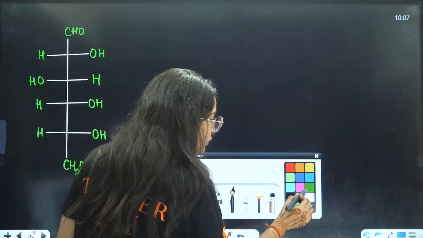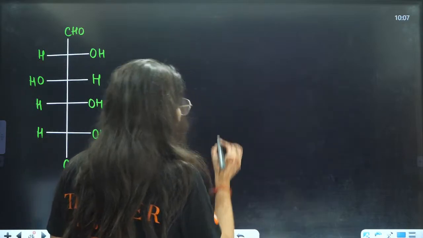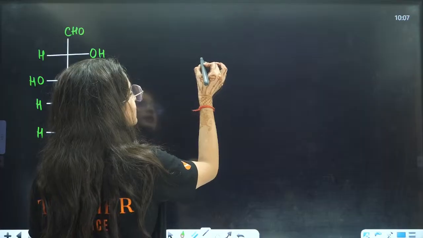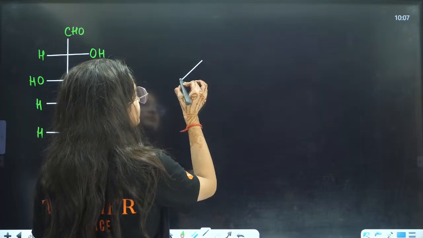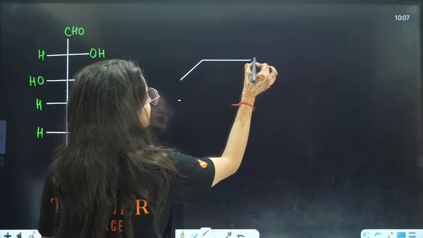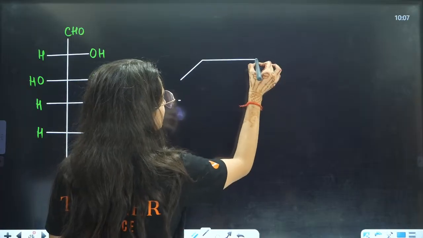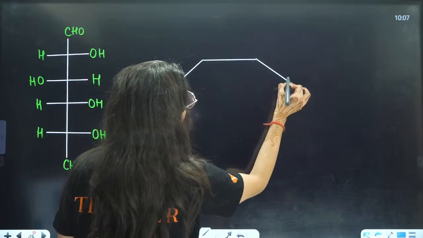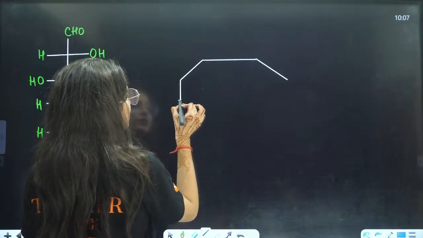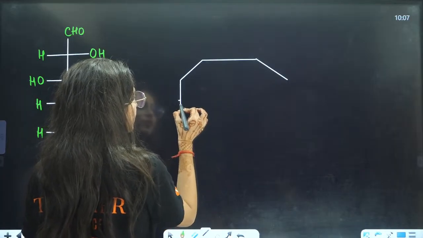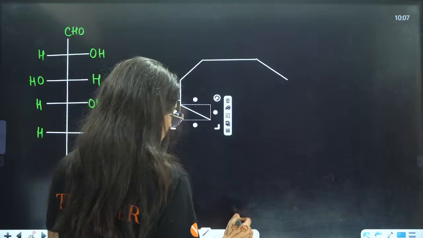As I told you, in this case you will have a cyclic ring, that will be 1, 2, 3, 4.